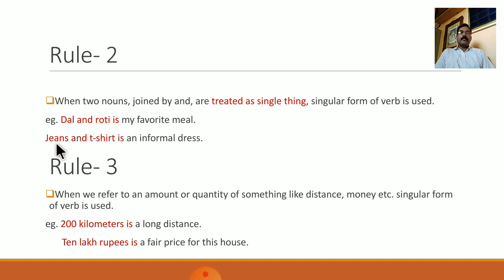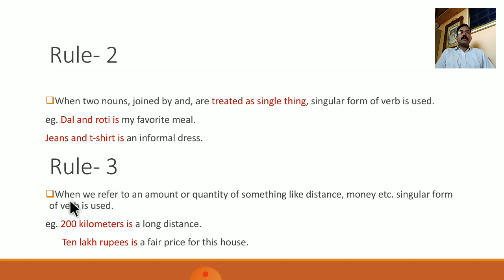One more example, jeans and t-shirt is an informal dress. So in this example, jeans and t-shirt are two different nouns, but when they are connected to each other, they make a dress. They refer to one thing, that is dress. Therefore, the verb that is used is singular.